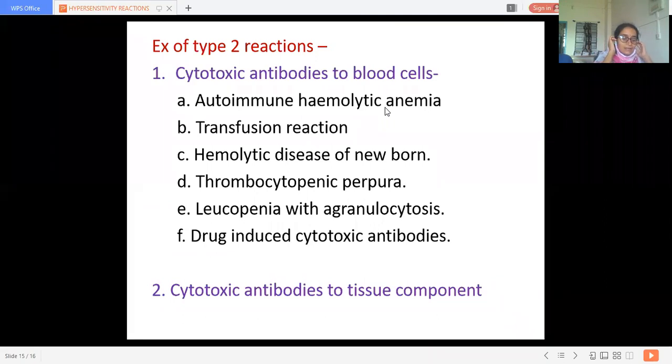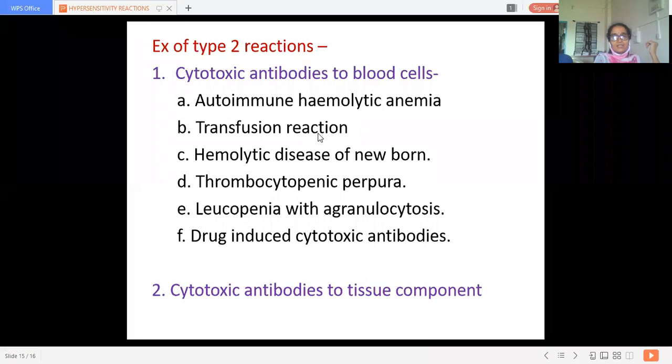It will get clearly visualized in the Coombs test. Then the second example is transfusion reaction. What is going to happen in this transfusion reaction? With incompatible or mismatched blood transfusion, destruction of blood cells happens.